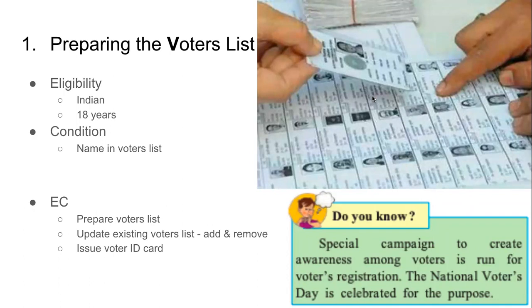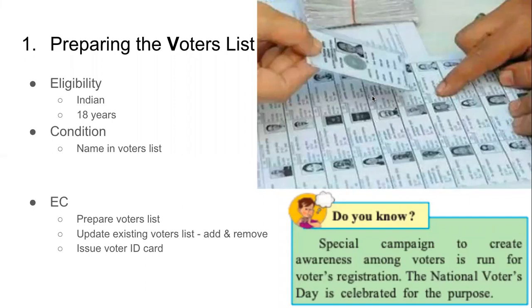Earlier, much before, it was 21, but then it was reduced to 18 so that more and more people can vote, more and more people can participate in the government. Not younger than 18, because people who are younger than that may not be able to make the correct choice. That is the idea.